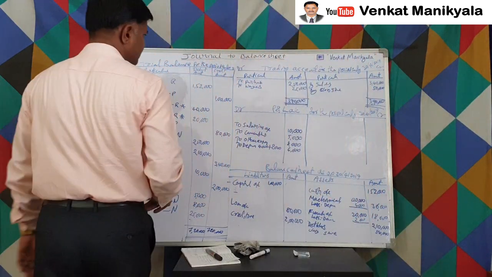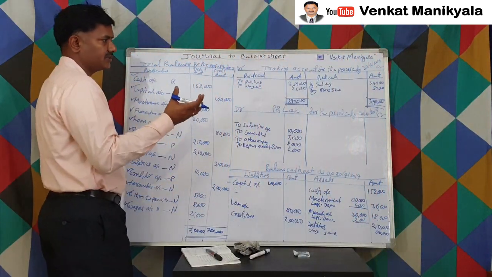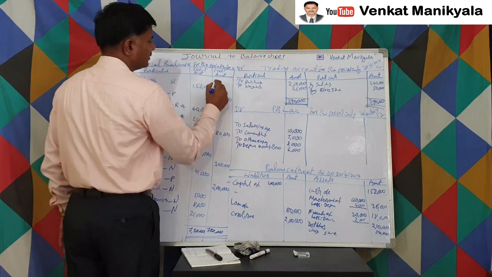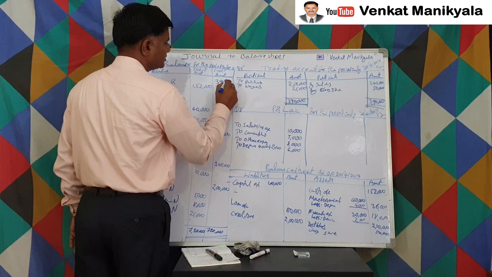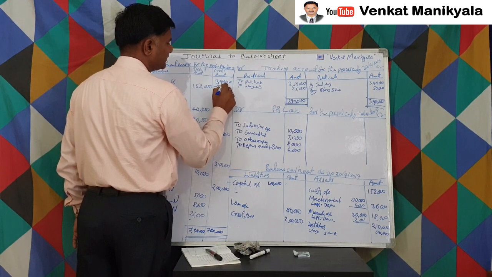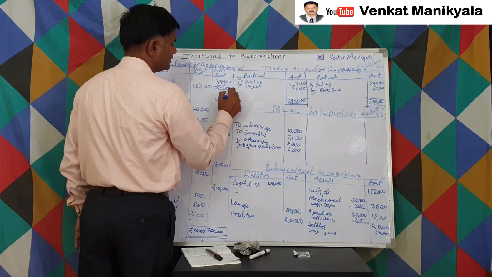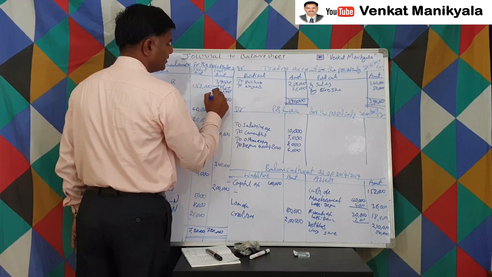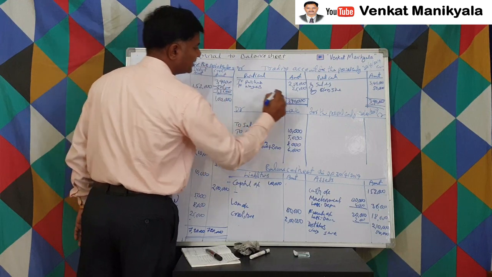Wherever the balance is less, that we have to fill up, right? So 3,90,000 minus 2,75,000, right? How much? 1,15,000 is the profit, right?